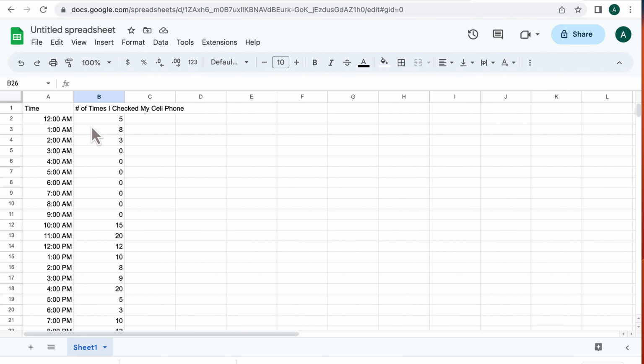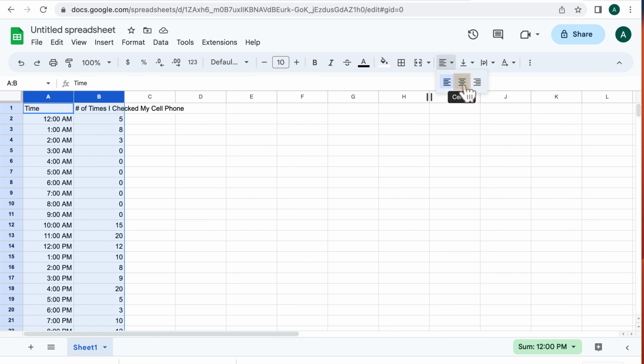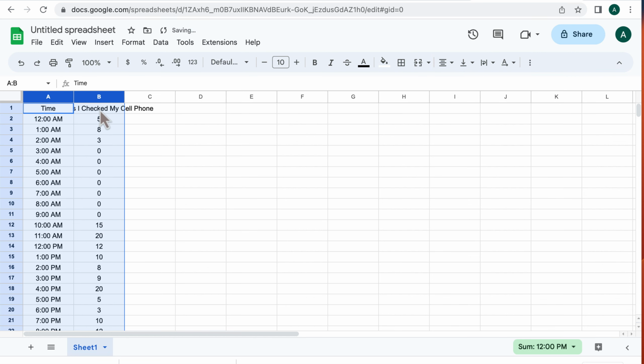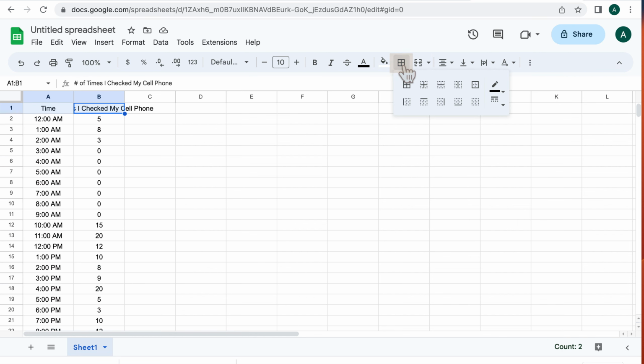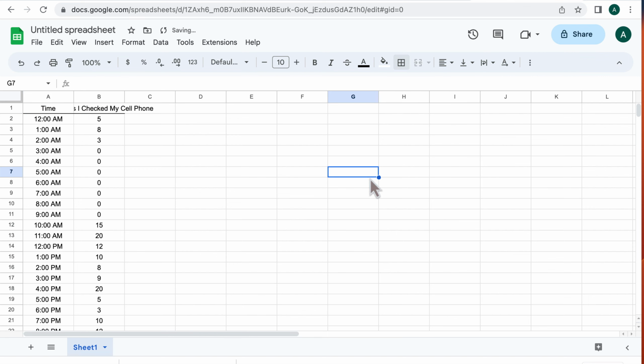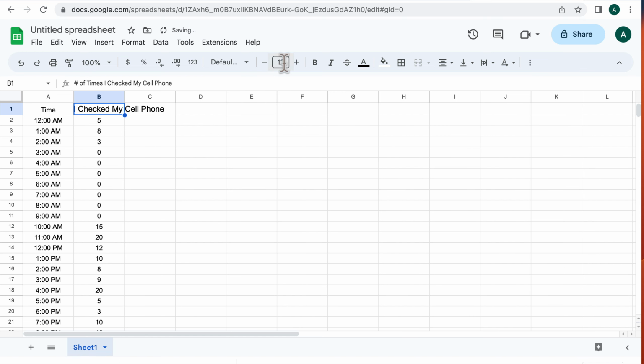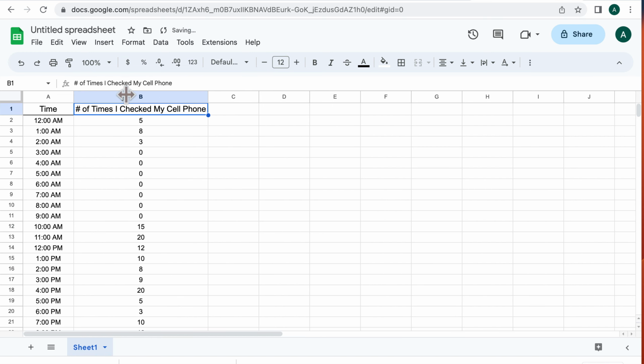A couple cleanup issues. First of all, we've already seen that we can highlight our columns. This is very similar to all spreadsheets, and center the data. For my first 2 columns, I might want to create a border on the bottom. It can be nice. I might want to change the font size on the column. There's something that we haven't seen before: notice I could make this really wide. We've already seen how to do that, just click between the columns and expand, but that's not really ideal.